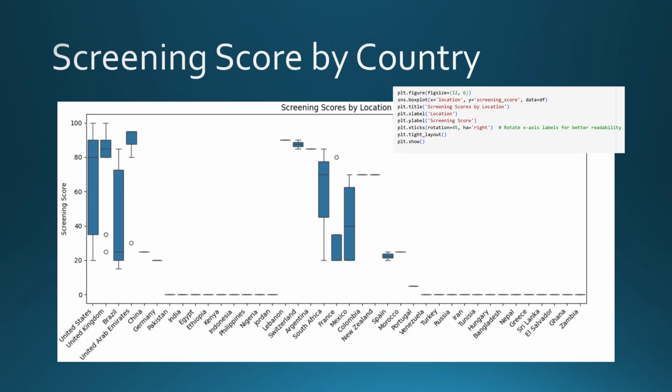To see if there's any location preference, box plots are used to show the range of screening scores by country. With higher scores appearing throughout the world from North-South America to the EMEA region to New Zealand, there does not appear to be any location preference.